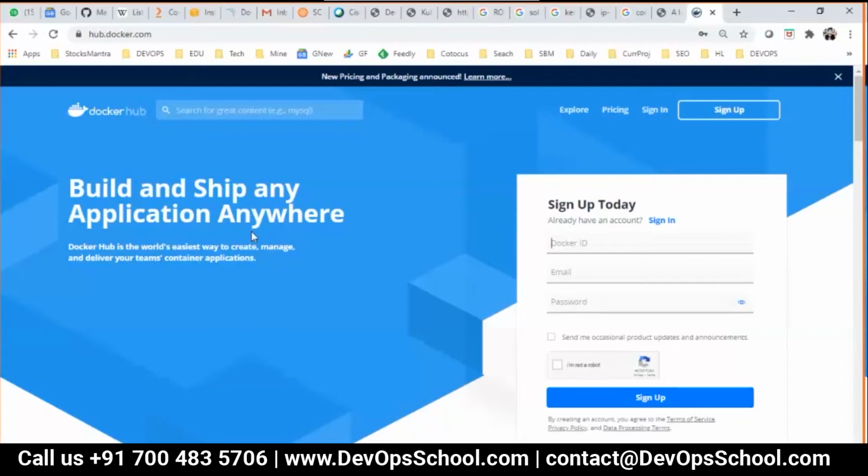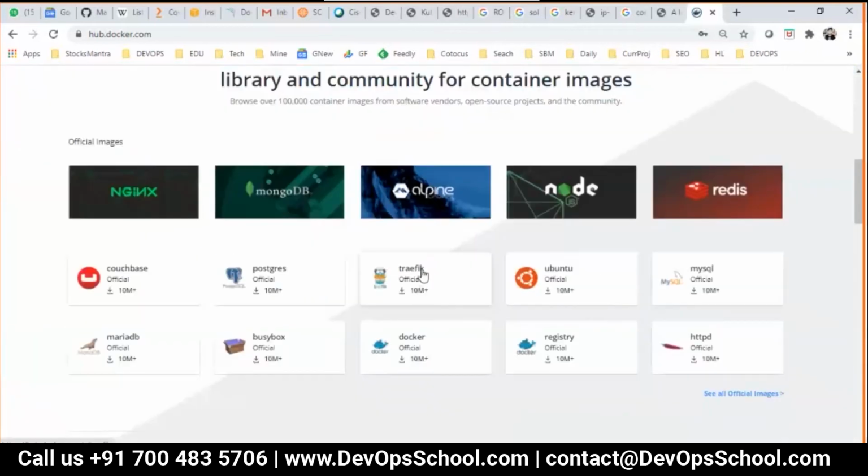I hope you have used GitHub, the place where you have lots of repositories. So GitHub is a registry. Artifactory is a registry. Nexus is a registry. For what? Repository. So different kinds of repository. GitHub has a source code repository. Here you have a Docker image repository. So this is the hub. It's public. Anyone can access it.